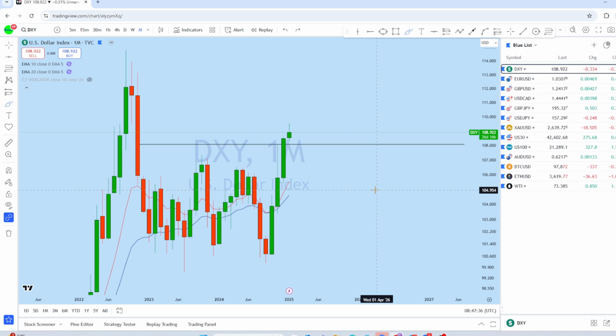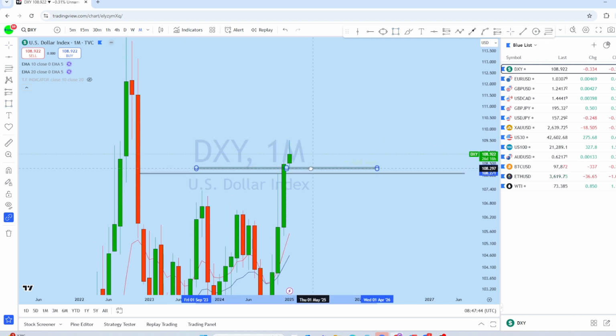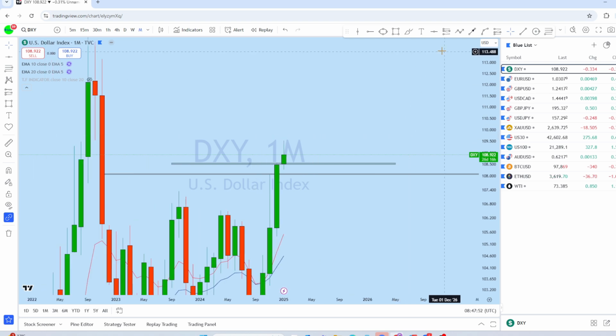Now as a result, we can see that in the first few days of the month, the market has shown significantly bullish movement, but at the same time, as the market is at the top, we can expect a deeper pullback. This is the monthly support, and I think that as NFP is coming up, we might see a retest of this monthly support before having another bounce towards the upside.